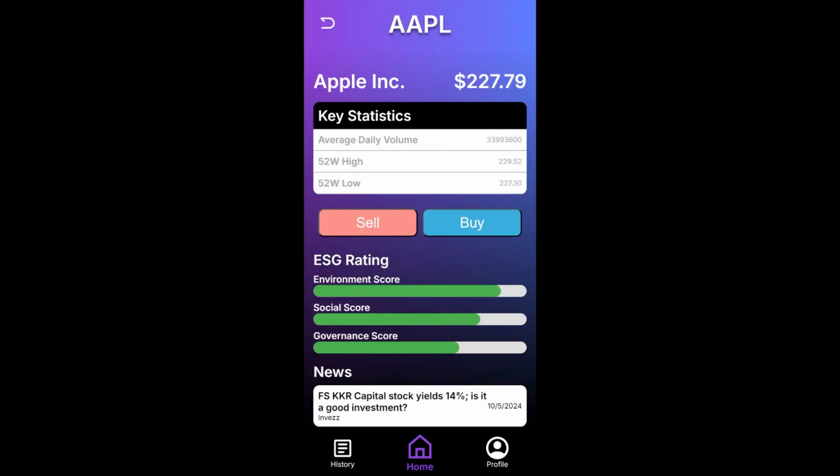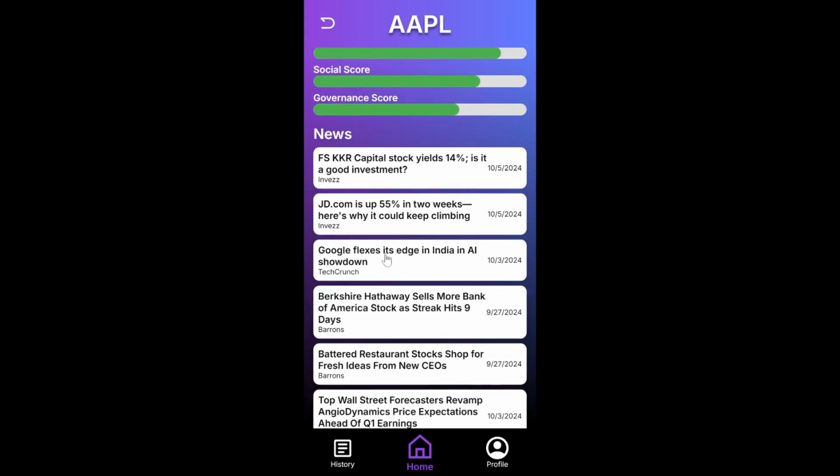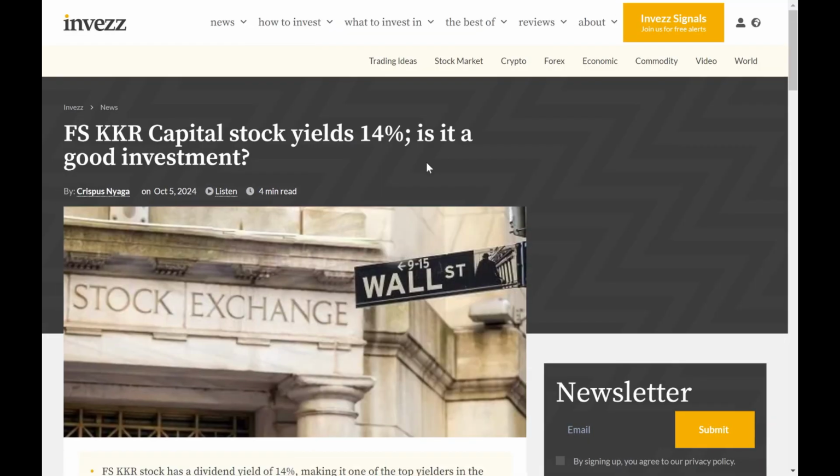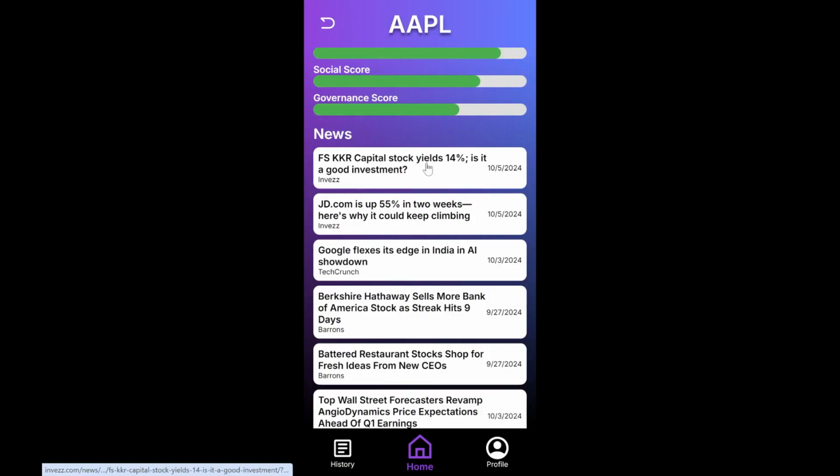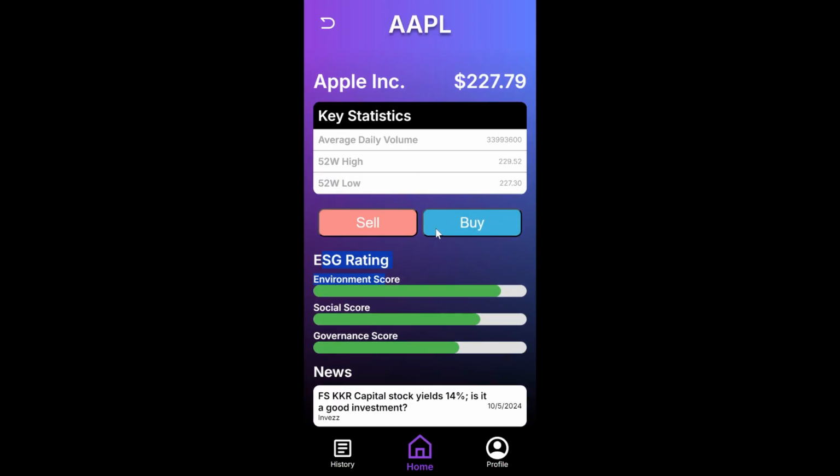All these stocks are actually real-time data. The price, high price, low price, the ESG score, the news is also real news as well. So all this information is actually pulled from the Yahoo Finance API. We store the information in the database and we're presenting it here.